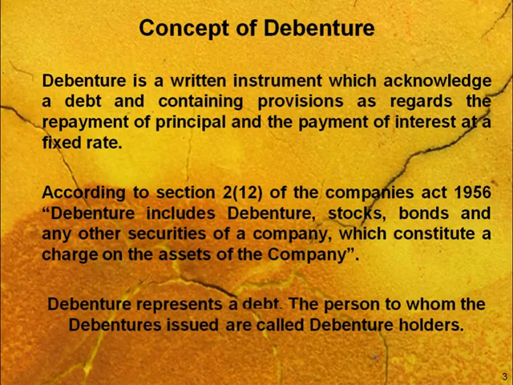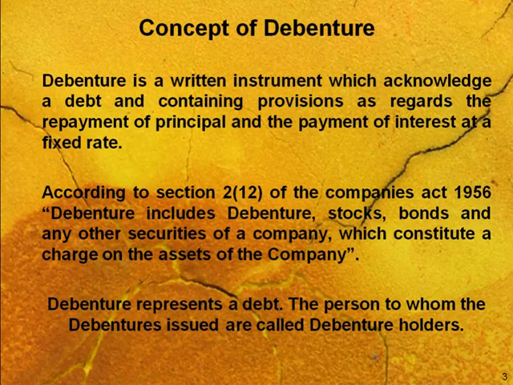Debenture represents a debt. The person to whom the debenture is issued is always called a debenture holder. Like if you are carrying equity, then you will be known as an equity shareholder. If you are carrying preference, then you will be known as a preference shareholder. Same in the case of debenture, the holder will be recognized as a debenture holder. But the thing is that this will definitely be a debt capital.